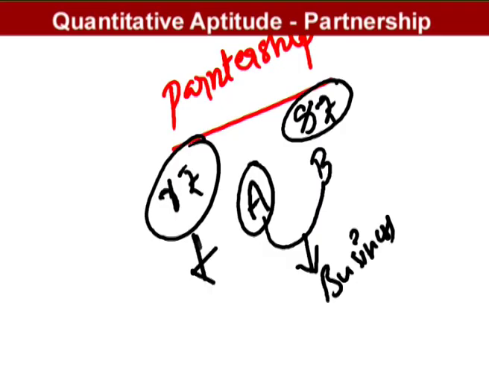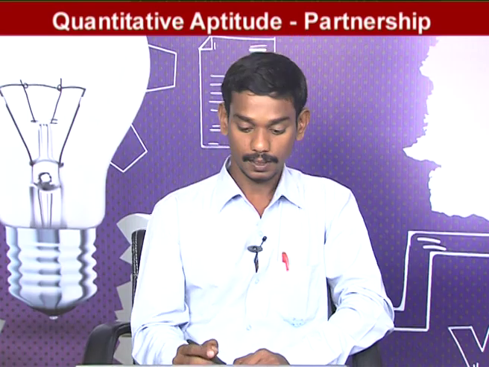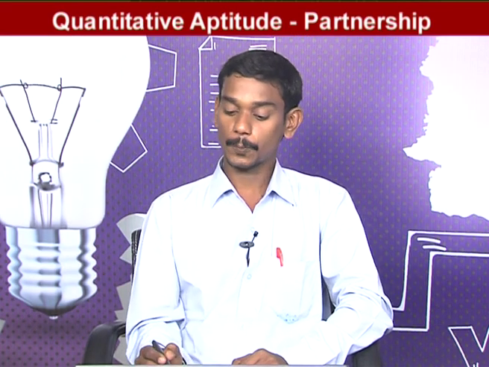A invested for 1 year and B invested also 1 year. Here the time period of investment is the same for both persons. So this partnership is called a simple partnership. Simple partnership is over.